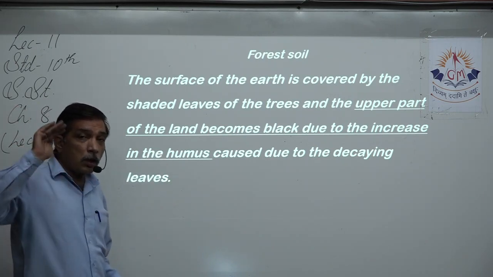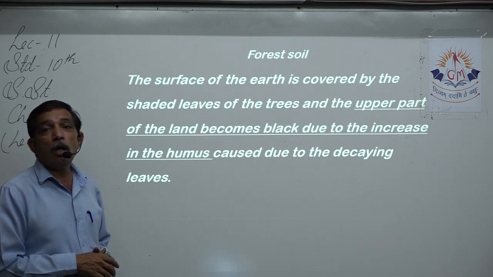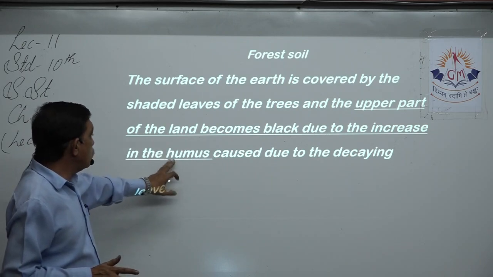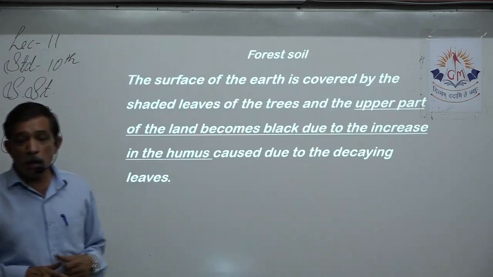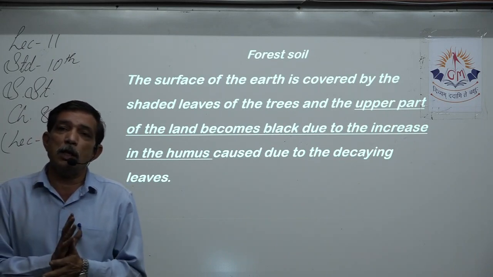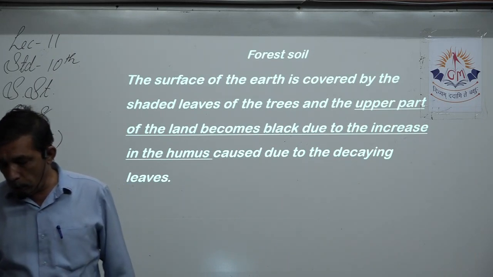Now, the top layer of that humus will appear black because humus has formed. Yes, due to the dead and decaying leaves, etc. So a little bit of perfection in humus is found in the top layer.